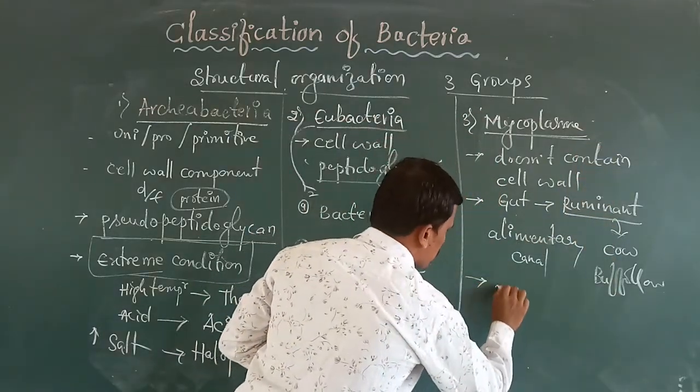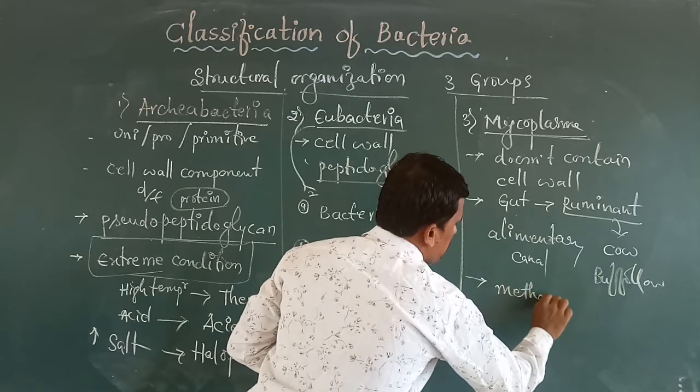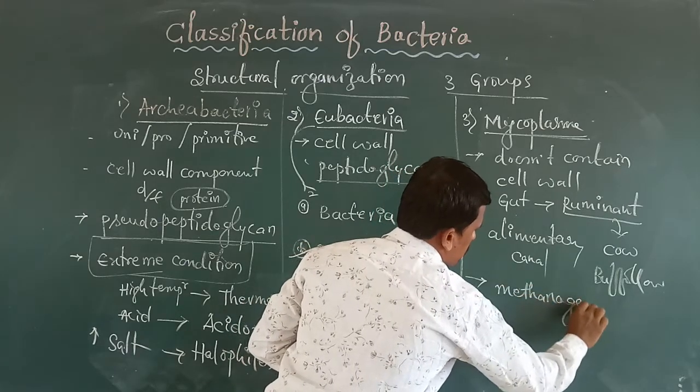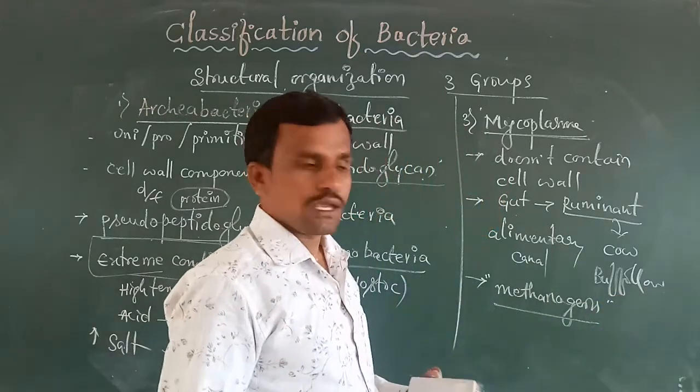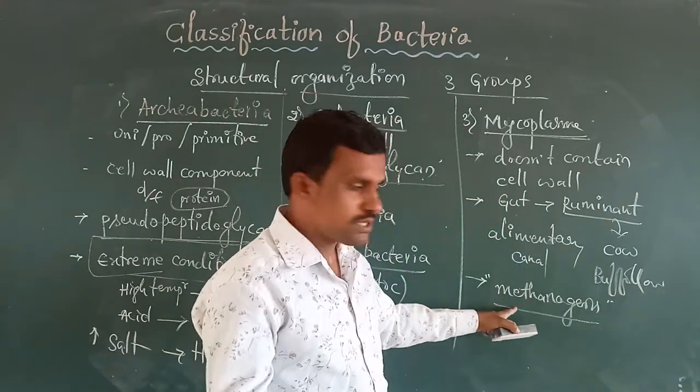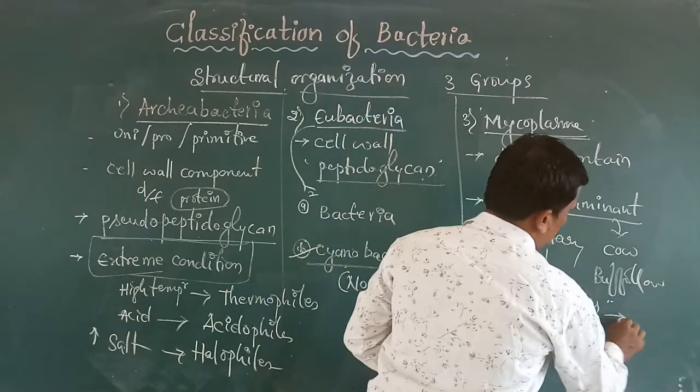So we call them methanogens. They survive even in the absence of oxygen.